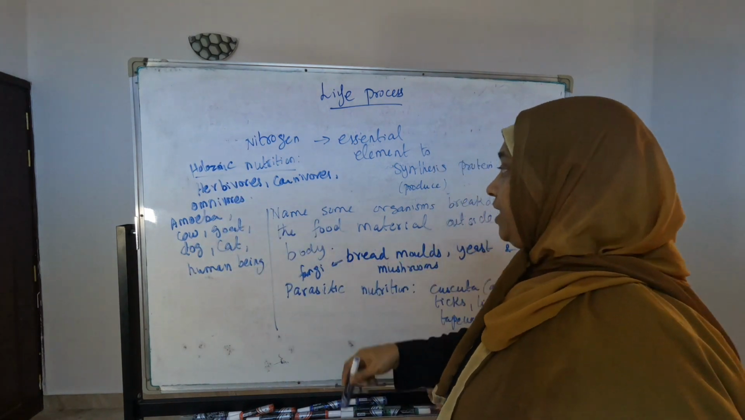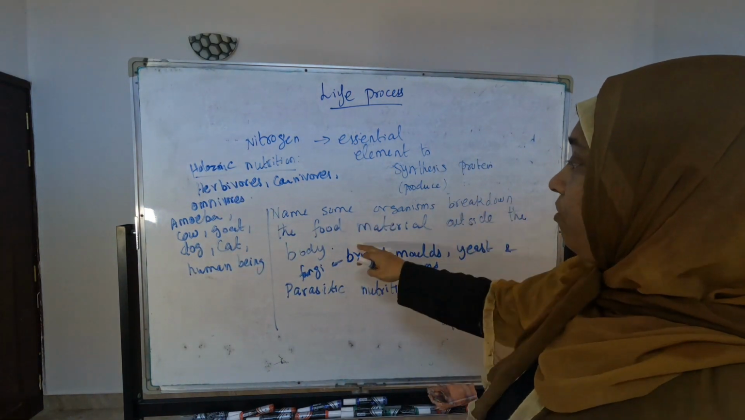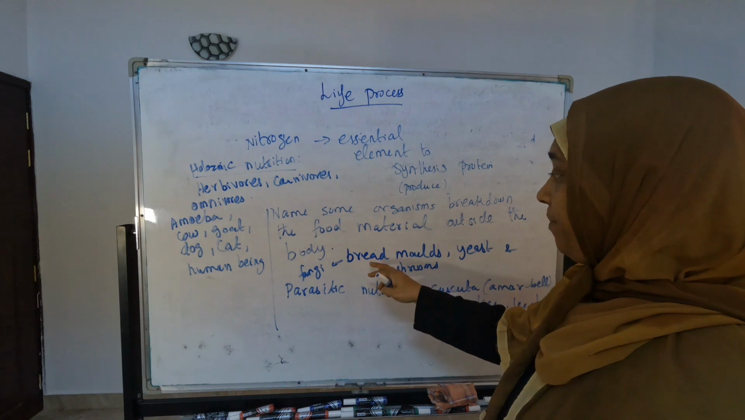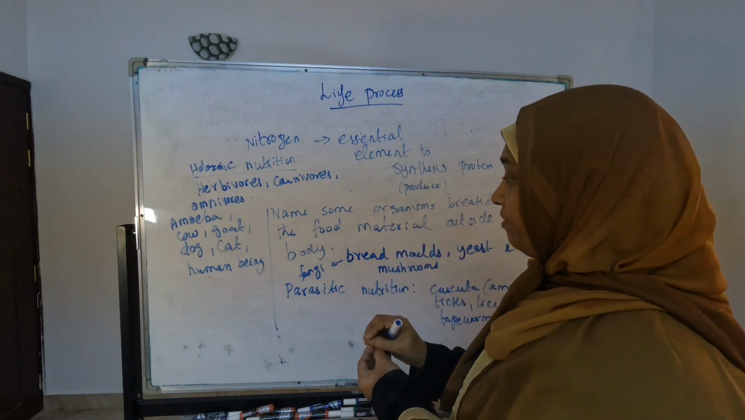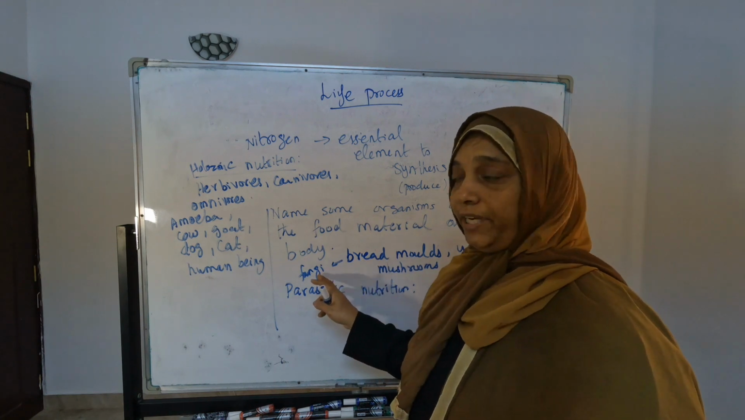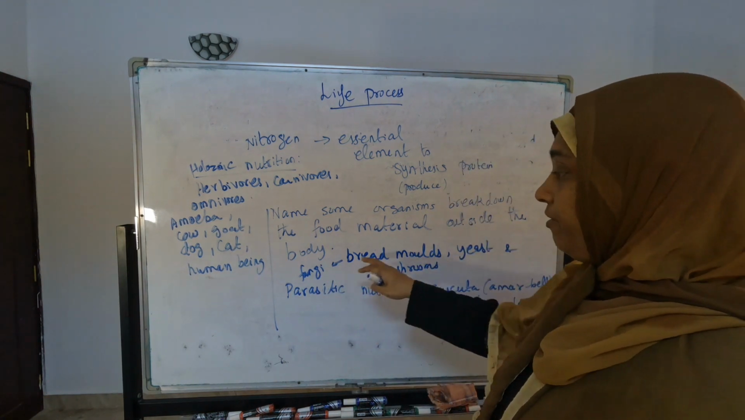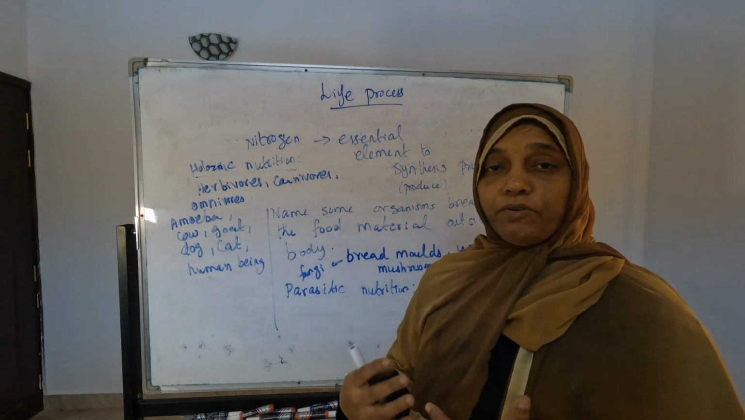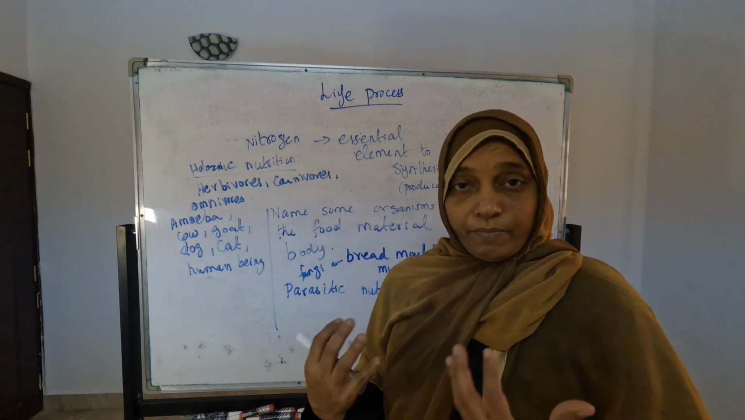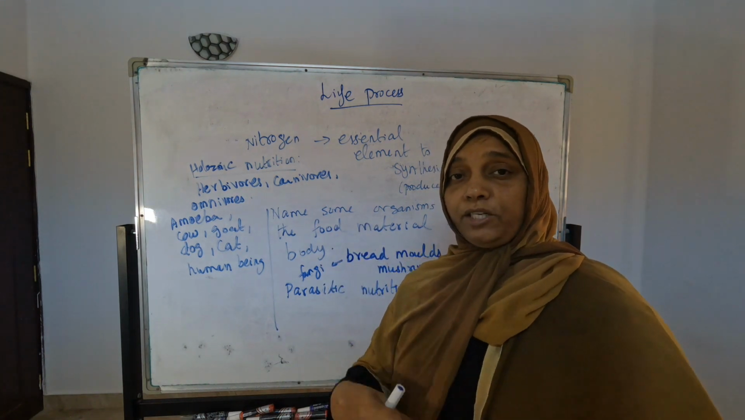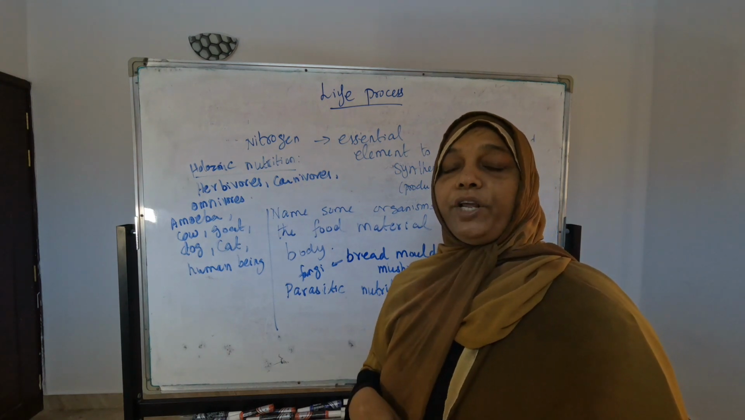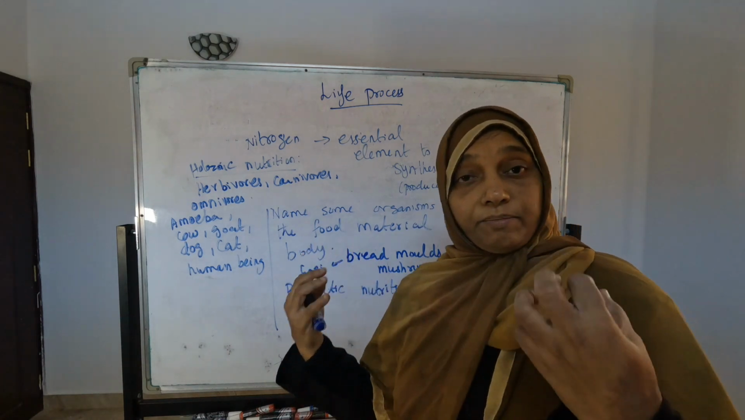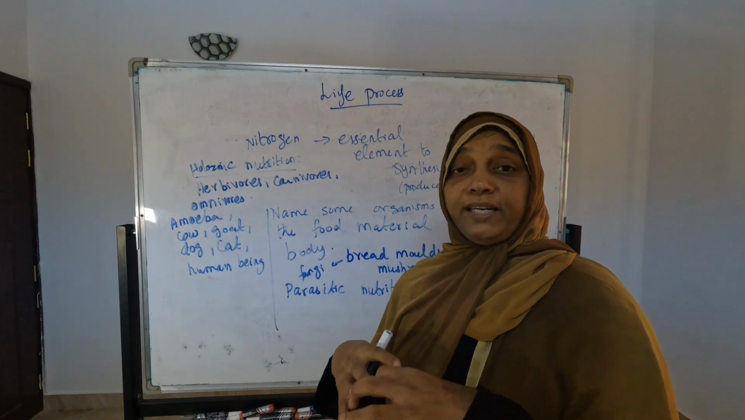Then we come to this one: name some organisms that break down food materials outside the body. This is also frequently asked. The organisms are bread molds, yeast and mushrooms. Here a sub-question: what is the type of bread molds? Bread molds are fungi. You have to select that. Bread molds, yeast and mushrooms break down their food outside the body. Our food is digested inside our body only, but these organisms break down the food outside itself.